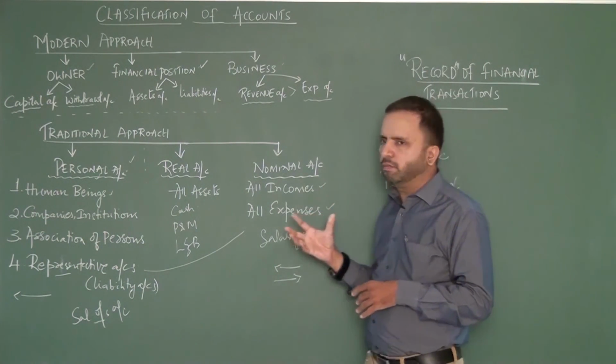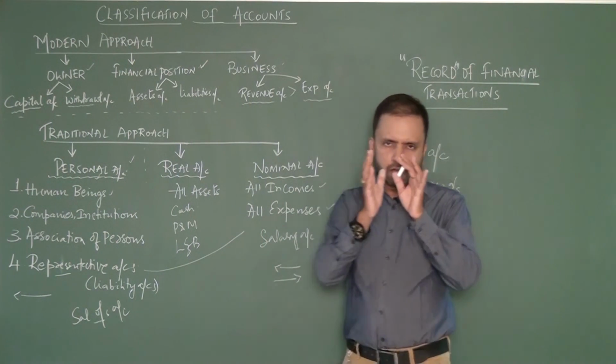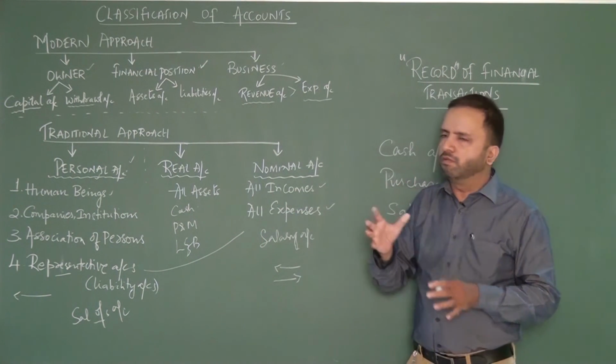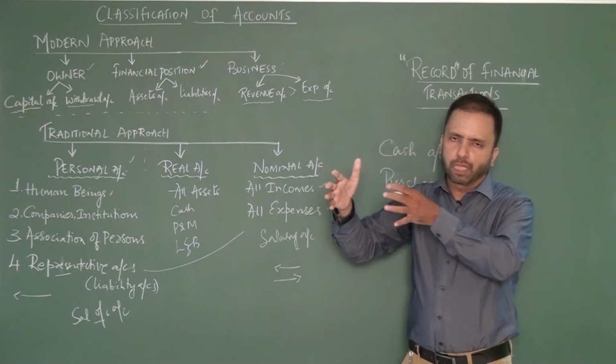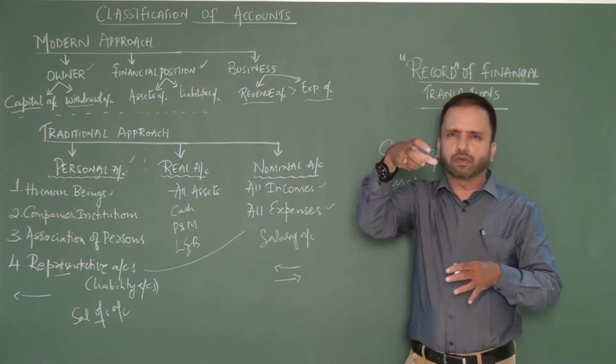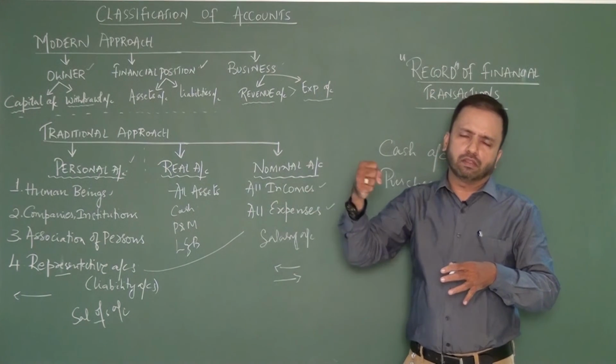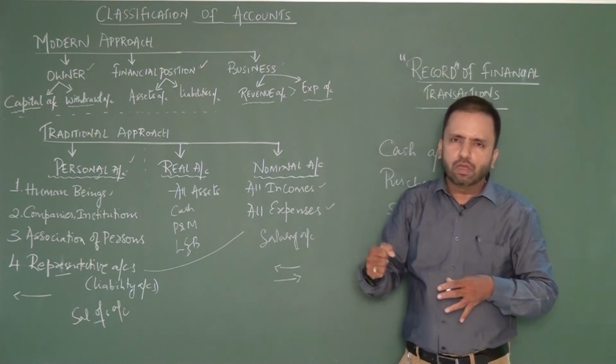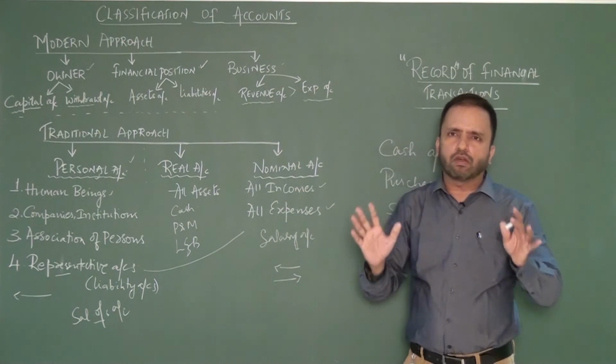The moment we are able to categorize accounts under the traditional or the modern approach, we have groups of accounts with us. Now, what we do is we take each group of accounts and start recording that in the books of accounts, because we know accountancy basically refers to the record of transactions.